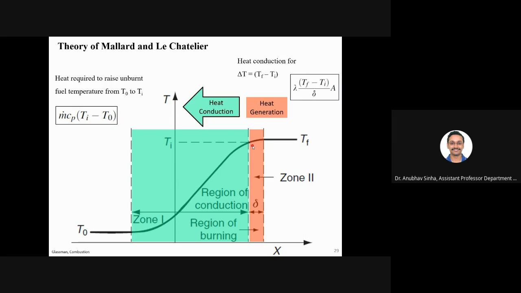That heat loss, if you look at the one-dimensional conduction equation, is conduction, lambda into delta, K a. How do you define Q? Q is minus K a delta T by delta X. So this is K a delta T by delta X. Delta X is the thickness, which is, let us say, the flame. This is defined as the flame thickness. So flame thickness is delta, and that is what is shown here.